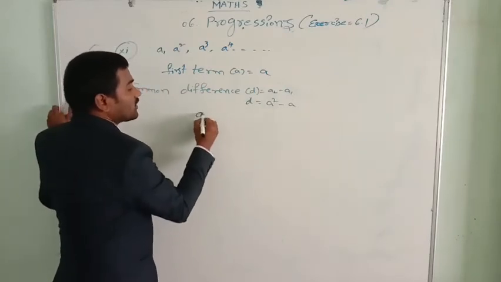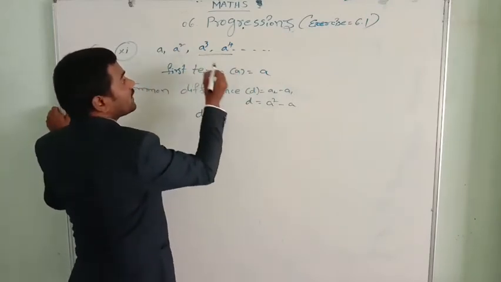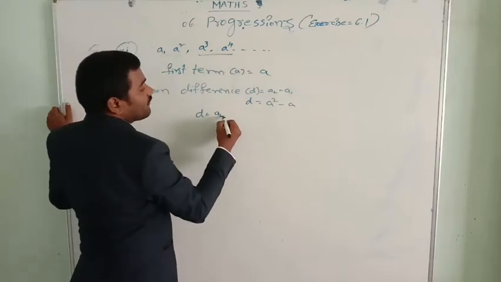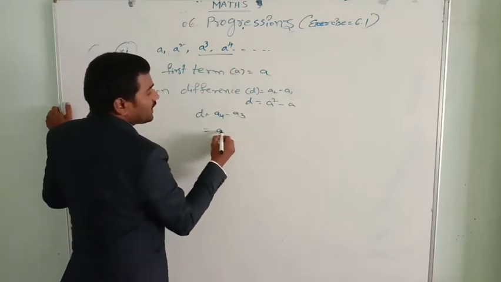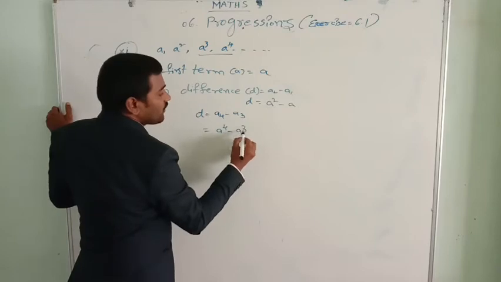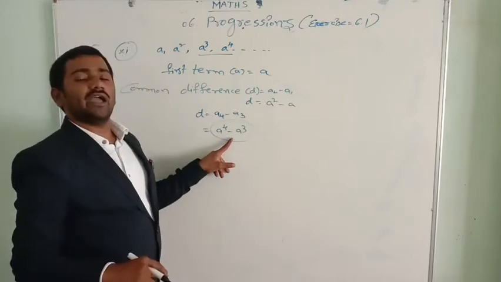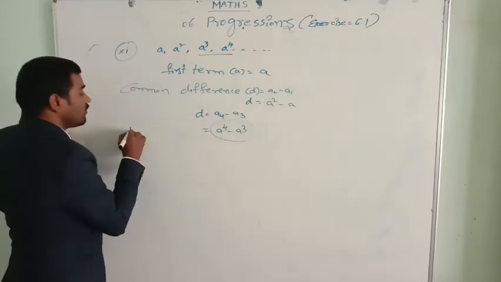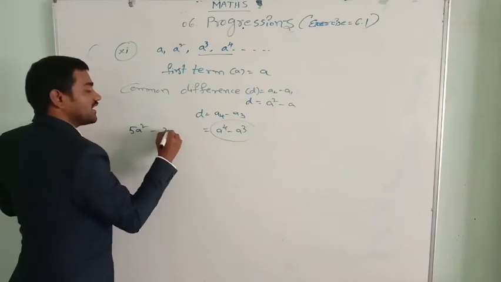Again, let us find out d one more time. Now we go for a4 minus a3. a4 is a to the power of 4, minus a3, that is a to the power of 3. These two also cannot be added or subtracted. See, 5a square minus 3a square.